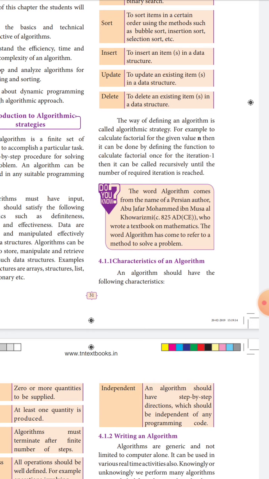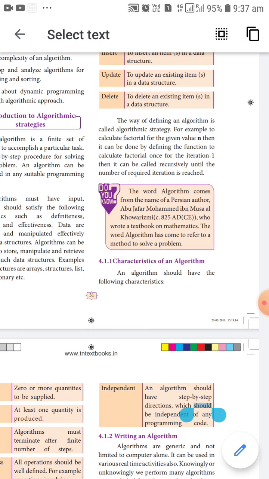The word algorithm has come to refer to a method to solve a problem. So it can be easily solved by any programmer. So then they found the book for the algorithm. Who wrote it? Abu Jafar Muhammad Ibn Musa al-Khwarizmi.